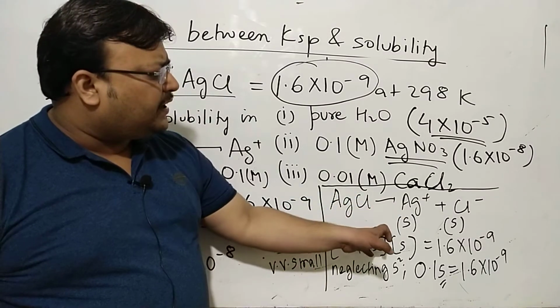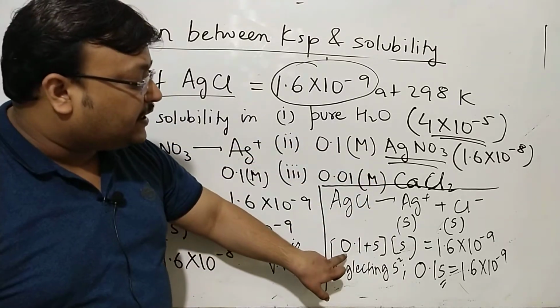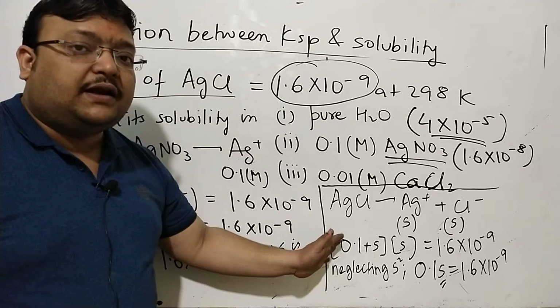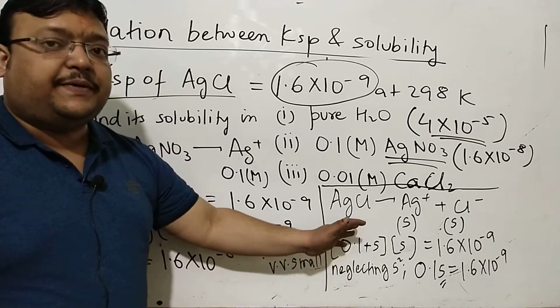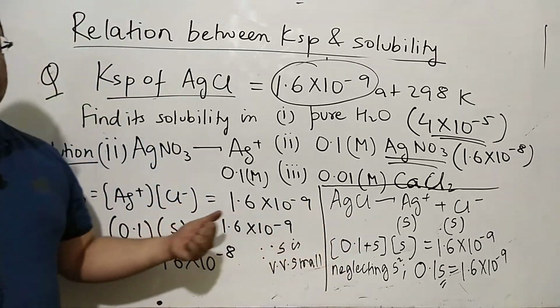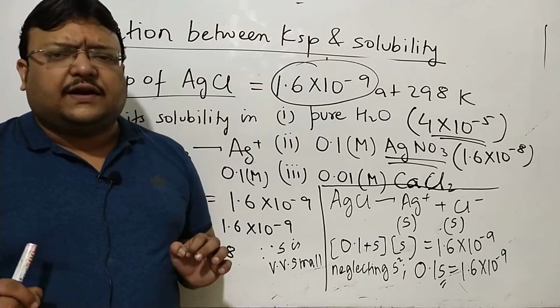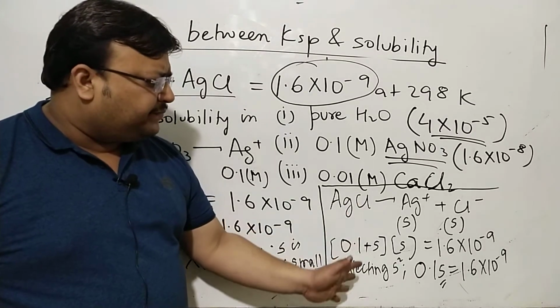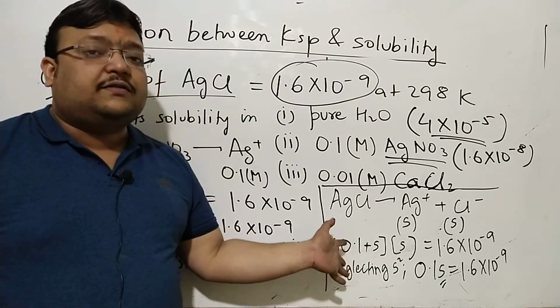Naturally, this is how it will be done in school exams. You will want to take Ag plus both from silver nitrate and AgCl, and then neglect S square, which is basically the same as taking Ag plus from silver nitrate only. Any smart student will understand that this is pretty unwanted, but that is how things go. That is how you might need it in the school exam.